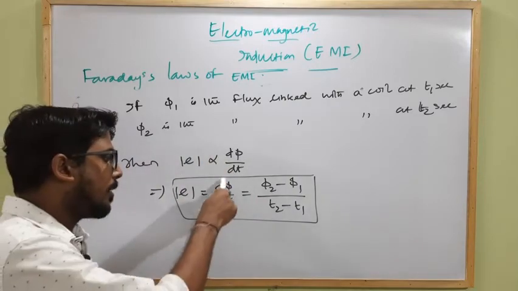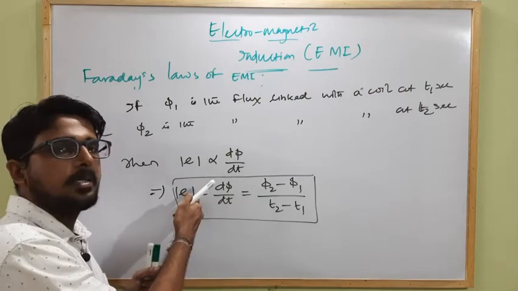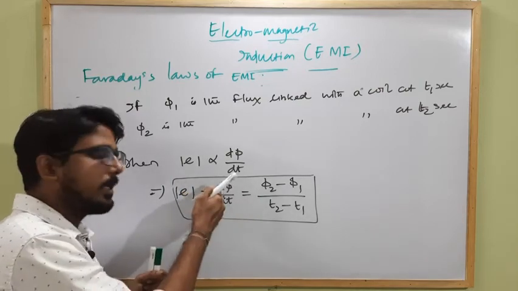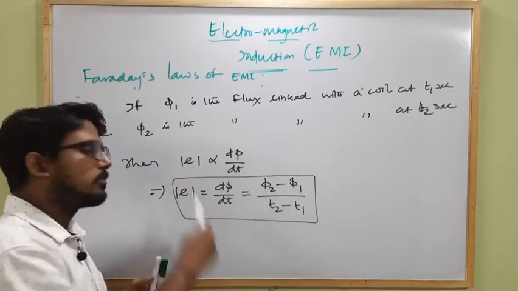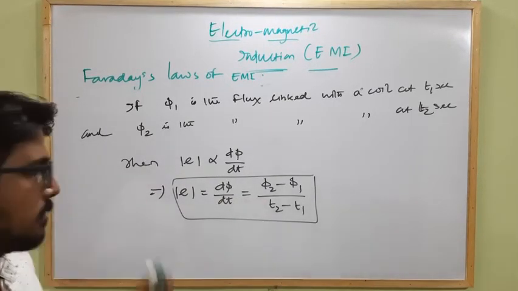That means if the magnetic flux changes very fast, the magnitude of the induced EMF is very large. If the change in magnetic flux is very slow, the magnitude of the induced EMF will be very low. Clear?